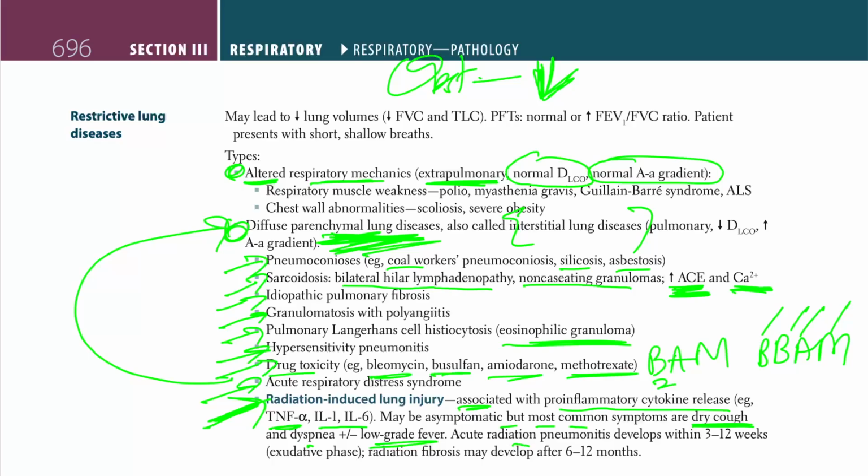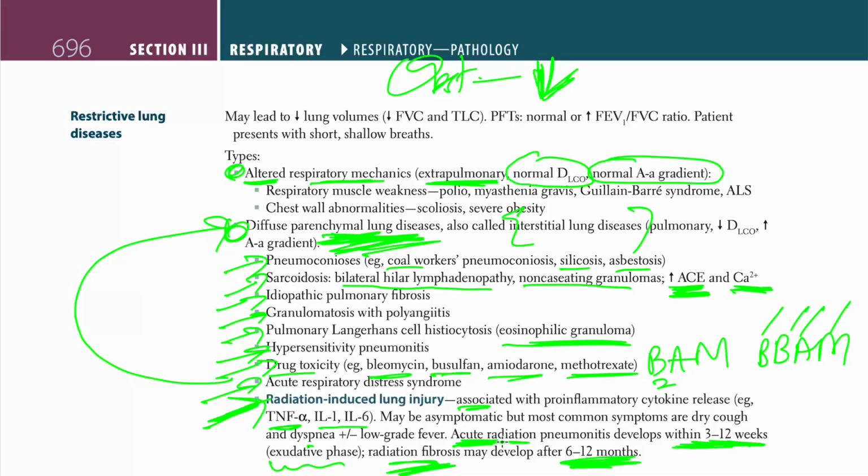Acute radiation pneumonitis develops, and this is very high yield and important, within 3 to 12 weeks of radiation, which is called the exudative phase. But radiation fibrosis can develop after 6 to 12 months.